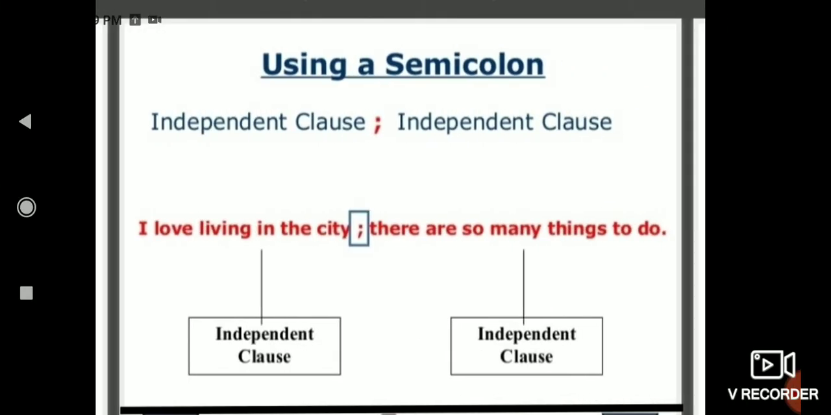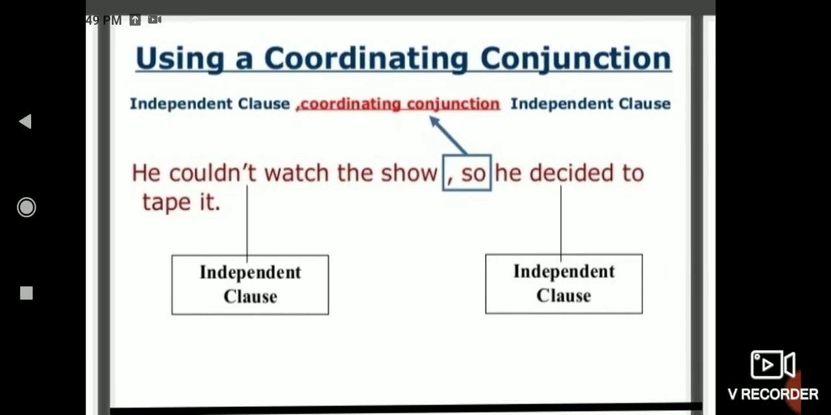By using a semicolon, the first way of forming a compound sentence is the semicolon. Two independent clauses will be attached to each other by using a semicolon. Like, "I love living in the city", it is independent, and the other clause is also independent, and they are joined by a semicolon. The next way of forming a compound sentence is by using a coordinating conjunction.